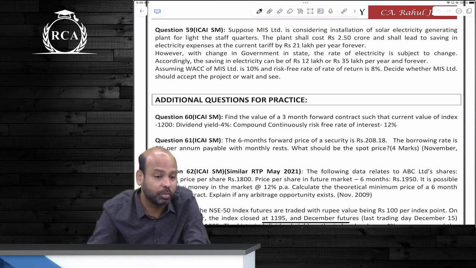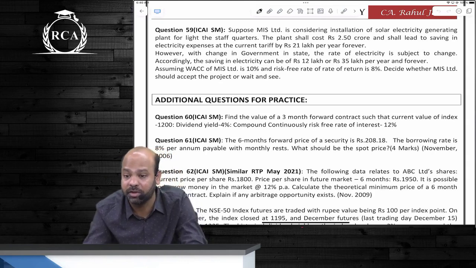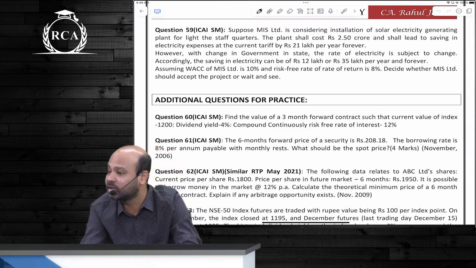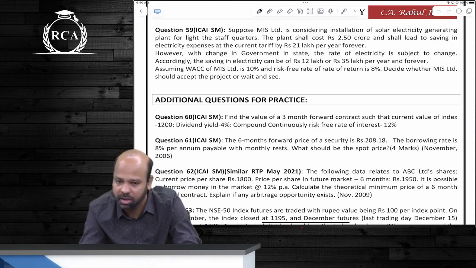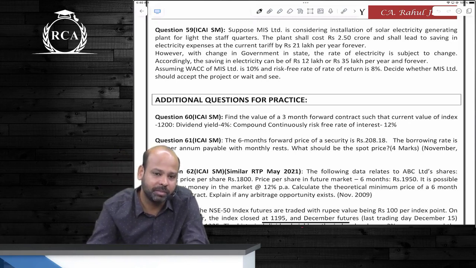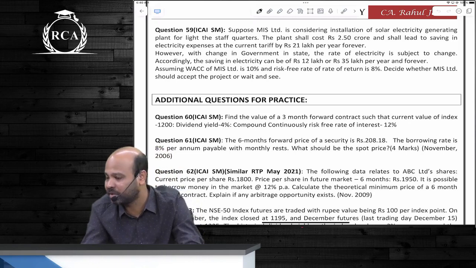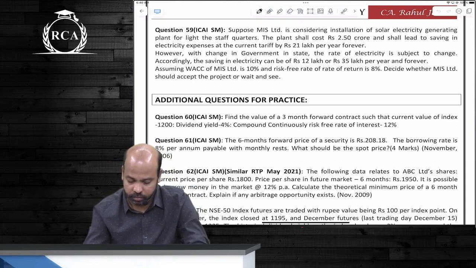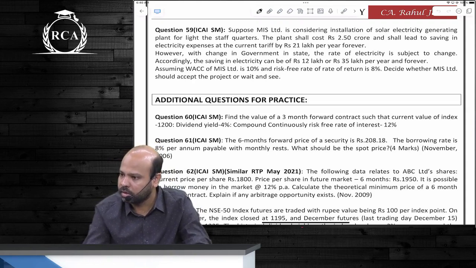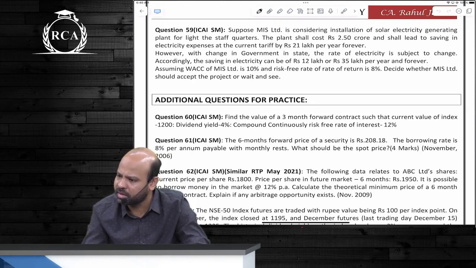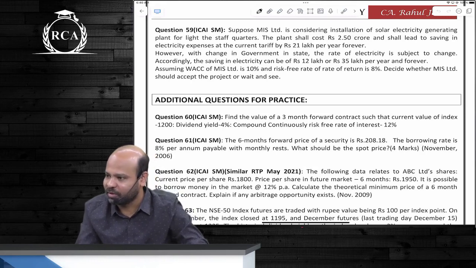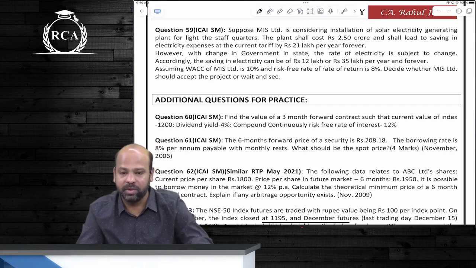I'm not valuing an option now, I'm computing present value of cash inflows for the company. And for the company, capital budgeting decisions are not taken at the risk-free rate. They're taken at the cost of capital. The cost of capital of the company is 10%. So you will write 21 lakhs divided by 10%. Present value of cash inflows will become 2.1 crores. 21 lakhs directly divided by 10%. 21 lakhs divided by 10% is 2.1 crores.